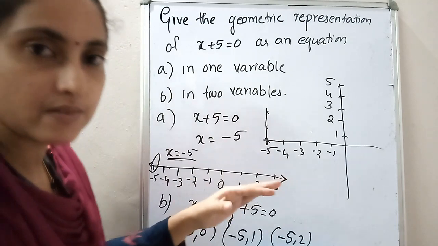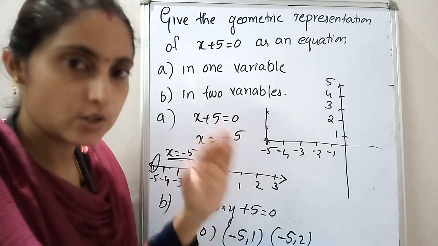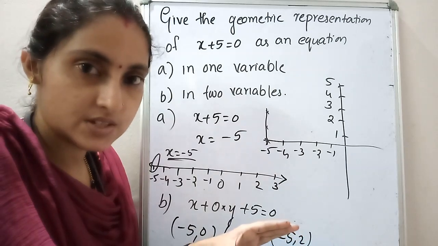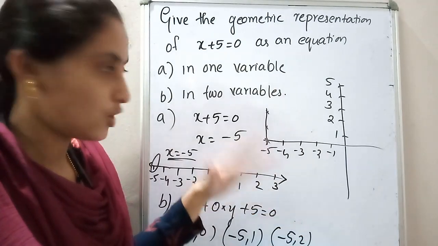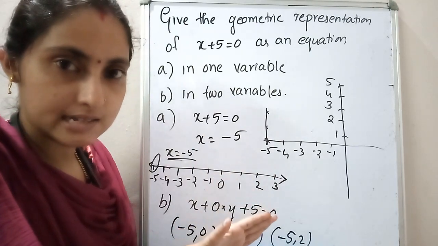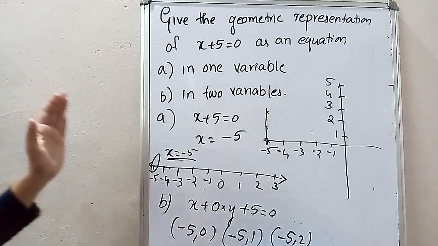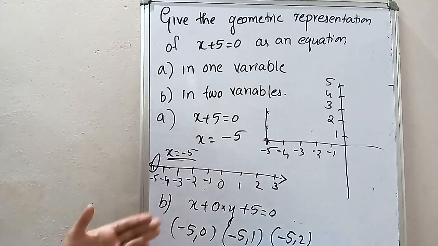In the previous question, what was the question? Y is equal to the number 2. Is it? Y is equal to 2. So that line is parallel to which axis? X axis. Hope you are clear on these two questions. Only one set of questions is balanced here, so that also we have discussed today. Okay, so please write down. This you have to draw in your graph book.